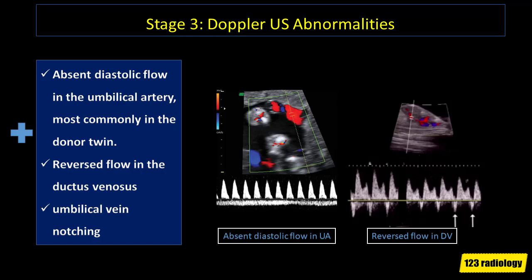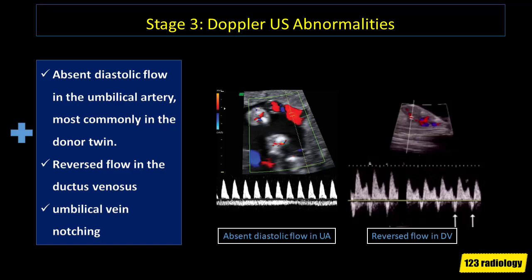Stage 3. This more polyhydramnios puts a strain on the fetal recipient heart, and at this time you will get Doppler abnormalities. So, in stage 3, Doppler abnormalities become evident, including absent diastolic flow in the umbilical artery, most commonly in the donor twin. Reversed flow in the ductus venosus and umbilical vein notching can be also depicted.